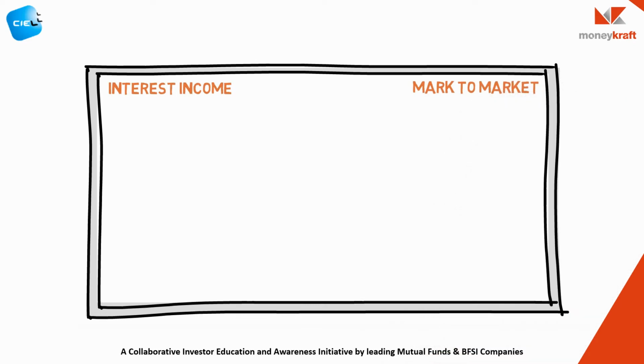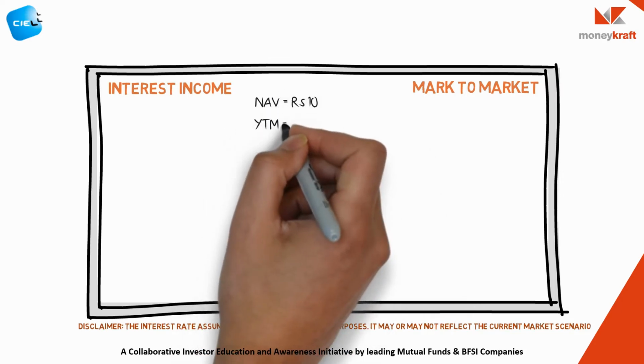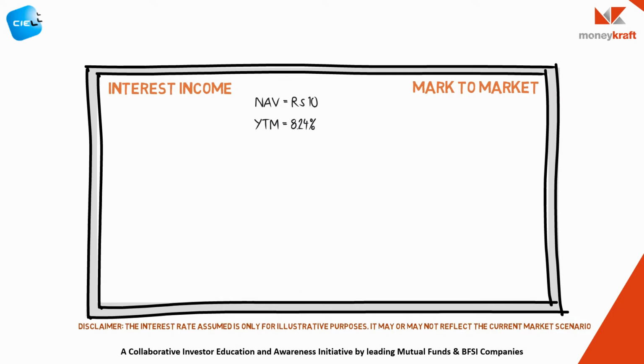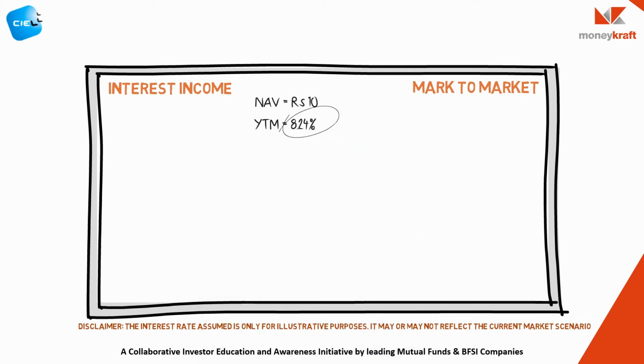While the current conditions prevailing in the broader debt market influence the NAV of the fund, the price of a unit of the debt fund also depends on the traded price of the debt security. Consider a debt fund with an NAV of Rs 10. Let us assume its YTM is 8.24% per annum. This is the rate of return the fund is earning from its portfolio at the current value of the securities.